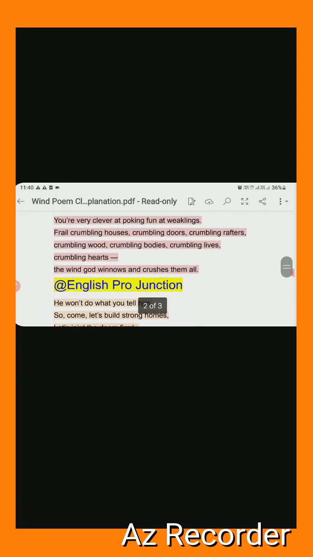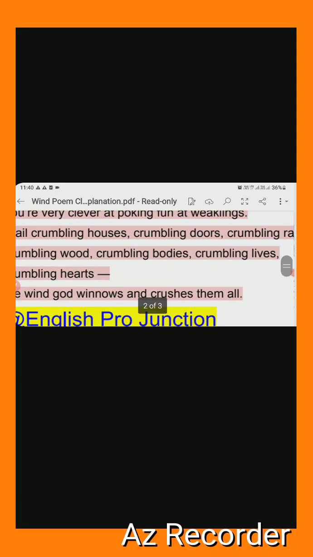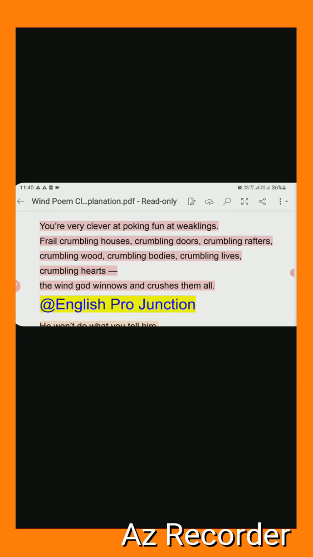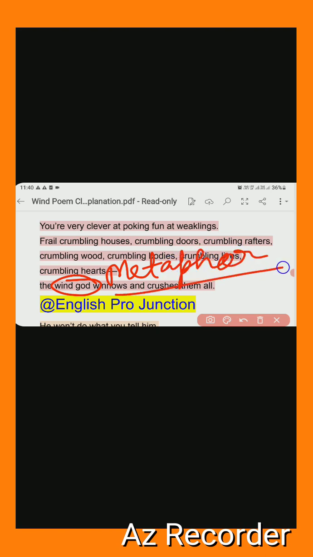Wind. In this same line, again you see the wind god. First of all, wind god is a metaphor. Actually in this line, winnows is a metaphor for separating the weak from the strong. Okay, winnowing, this word winnows, is a metaphor for separating the weak from the strong.